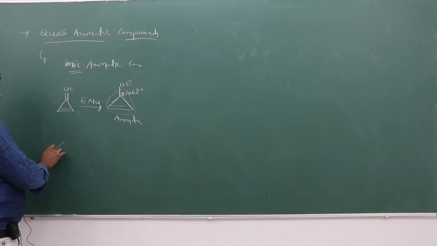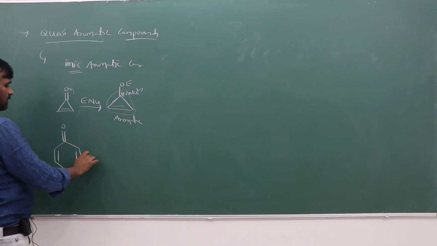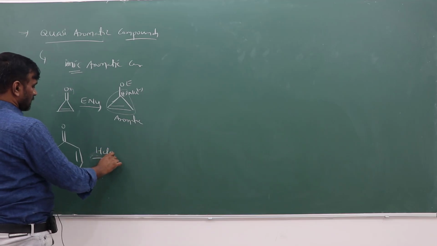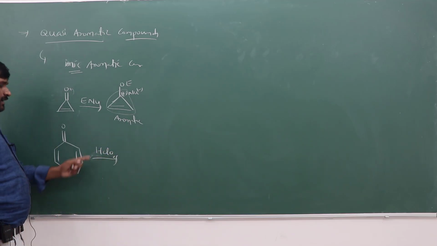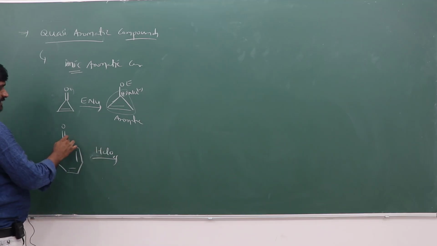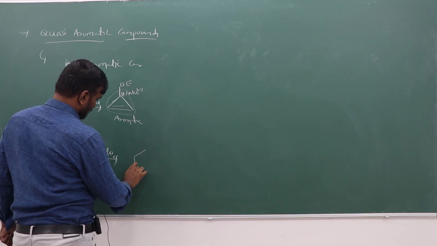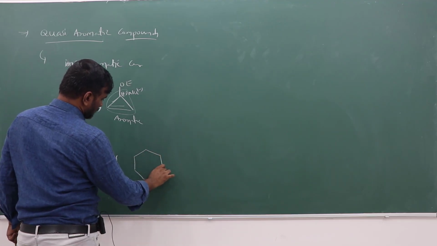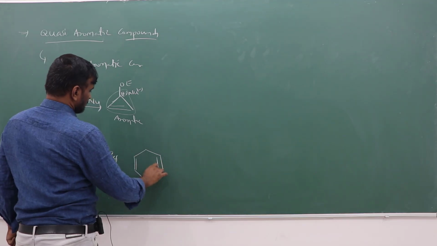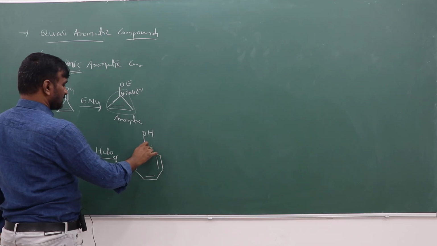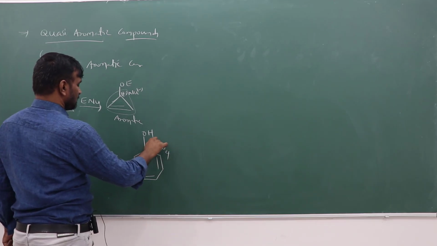Suppose another example. The quasi-aromatic compound in the presence of HClO4, reacting with HClO4, gives H plus and ClO4 minus, like this, with OH and plus ClO4 minus.